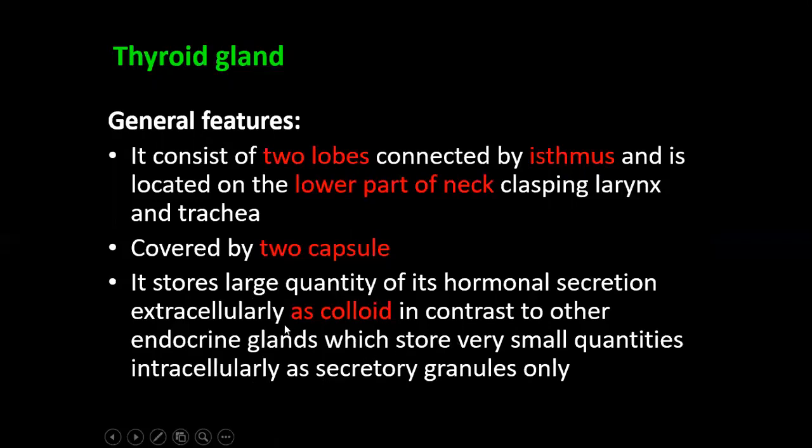So this is the difference of thyroid gland with the other glands. Thyroid gland stores its content in inactive form, called colloid, extracellularly.